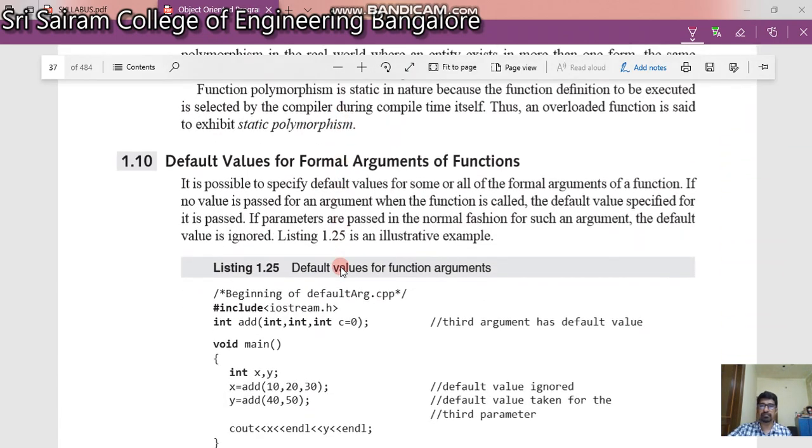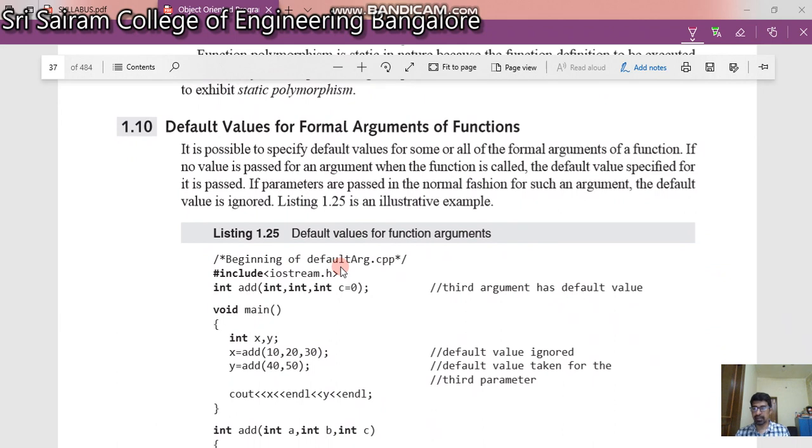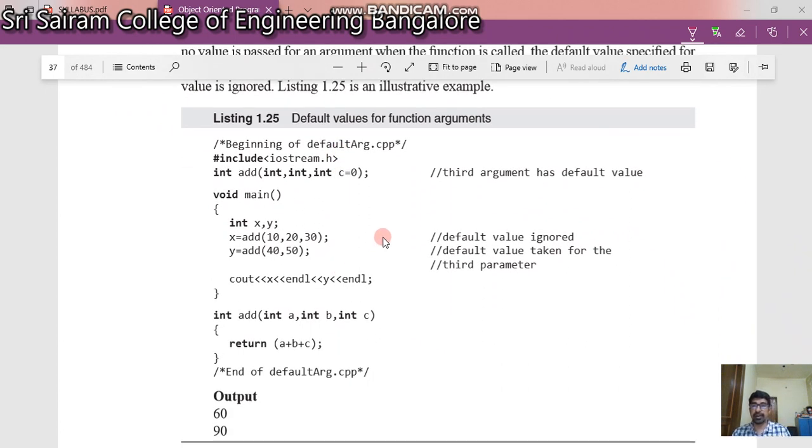Next, if you want, you can have a default value for formal arguments of a function. Think that you have three formal arguments, and you want to set a default value for them. Let us see how we can do it. If you look at this, we have an add function which takes three parameters, and another call which takes two parameters.